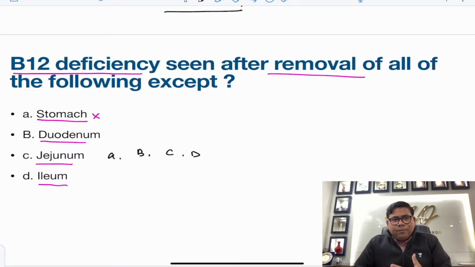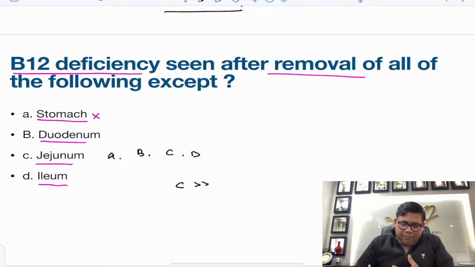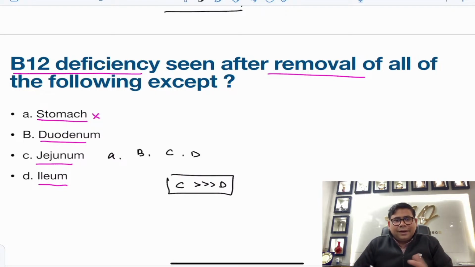But what I feel preferentially now, after going through a lot of resources, is that I would mark C as a better answer than D. Yesterday I gave D as the right answer, but after going through a lot of things, I would say jejunum would be the safer answer. Actually all four are involved.